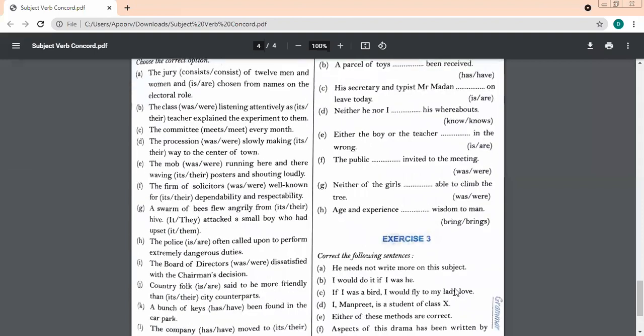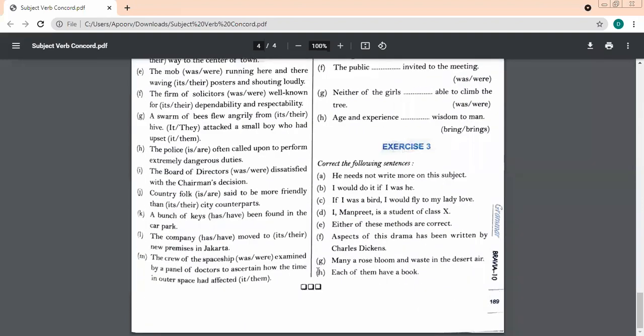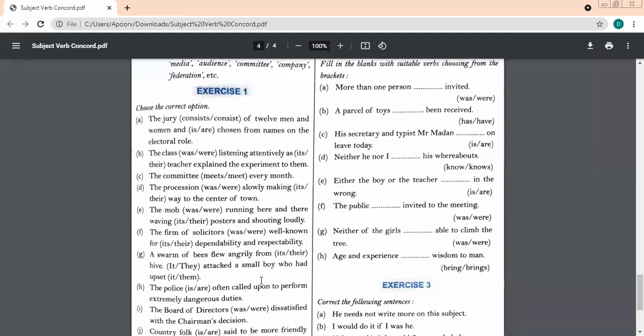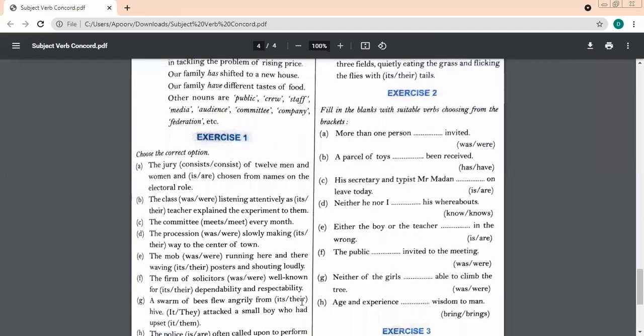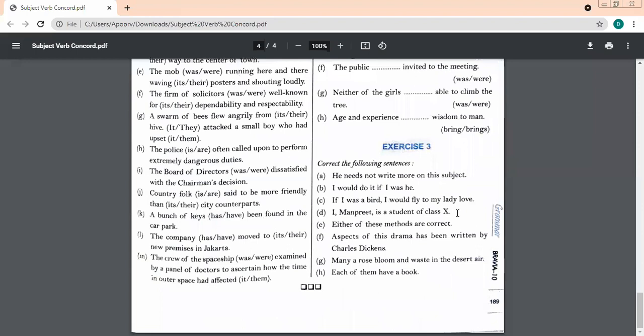I want to check your first exercise also. Have you completed the entire exercise till here? Yes, ma'am. Till M you have done? Have you done till the last sentence? Please check your answers. Ma'am, we have done till J. Plan your answers for the left of the sentences, and then I'll tell you to speak out the answers. For exercise 1, you speak out.